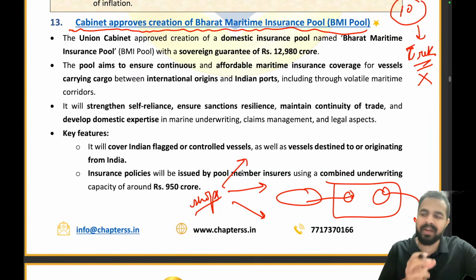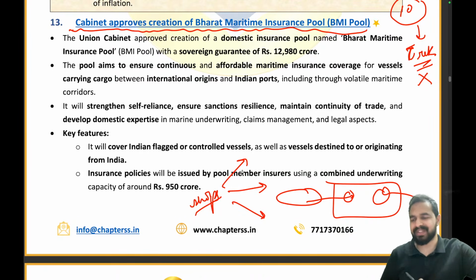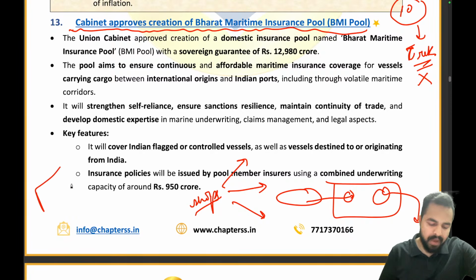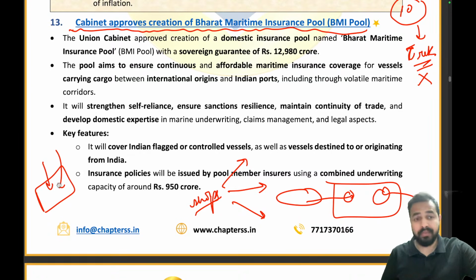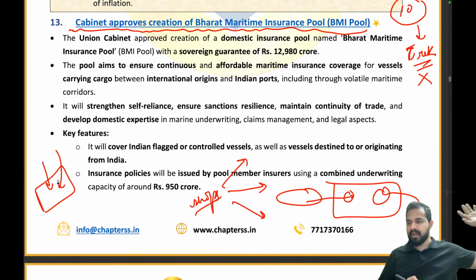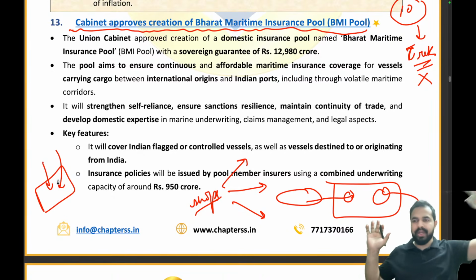So now, what exactly did they decide to do? The government also saw this. The government said, okay, do not worry, I am creating a pool for you, and as a part of it I will be supporting you. I will be providing you the insurance. For example, there is an Iranian company which was providing the insurance. But now in the warlike situation, Iran also said, okay, India, I am not going to engage with you, right? You take care of your own.